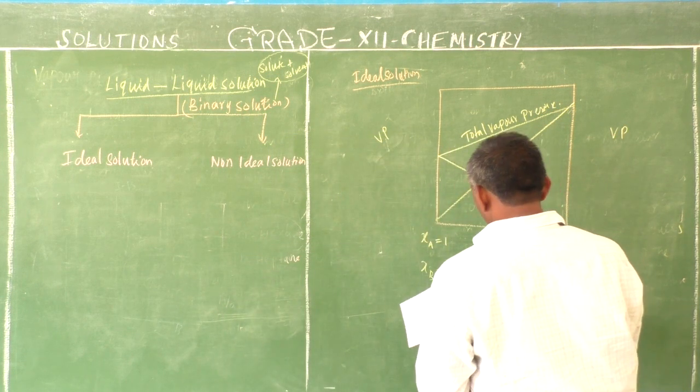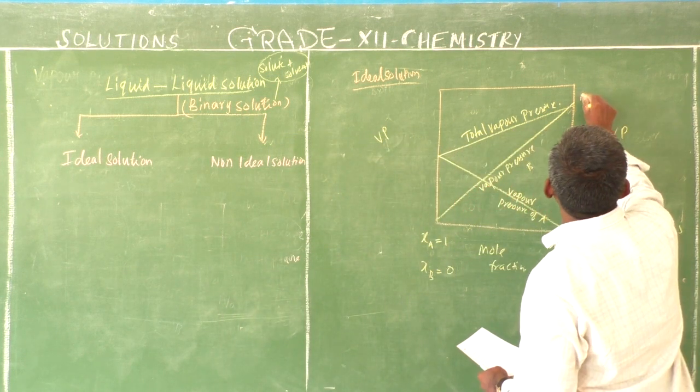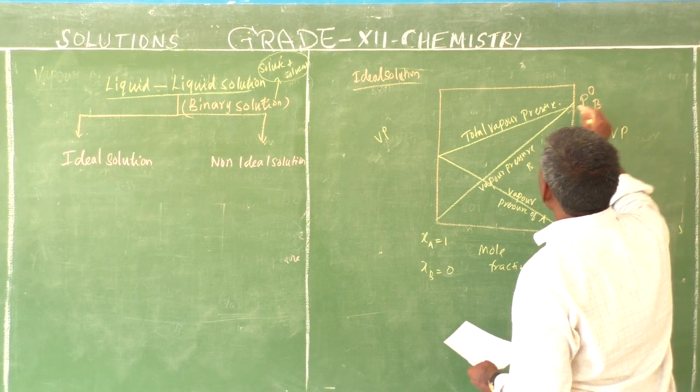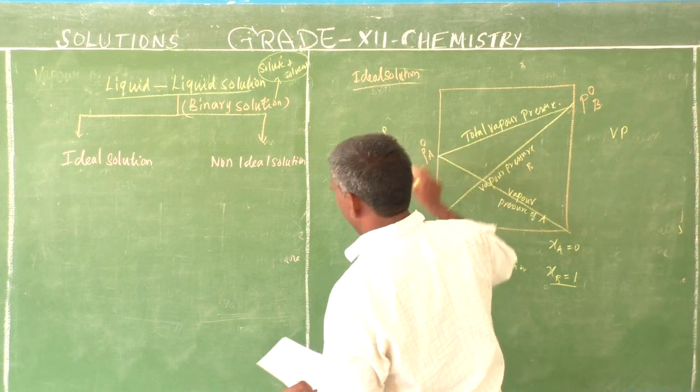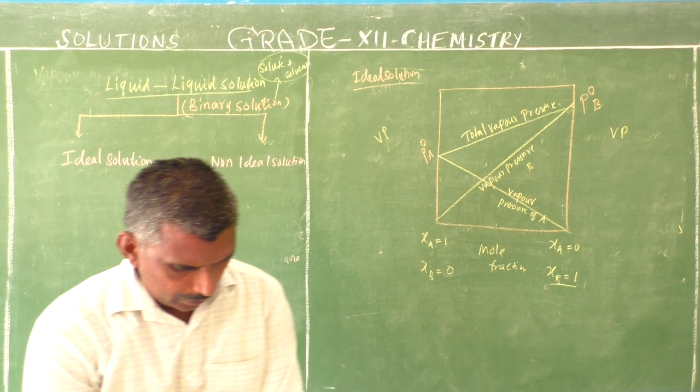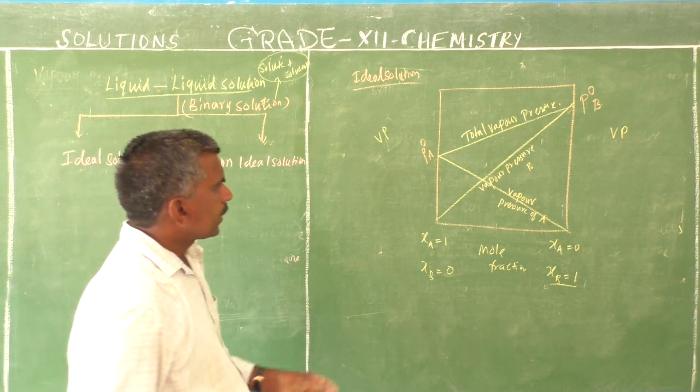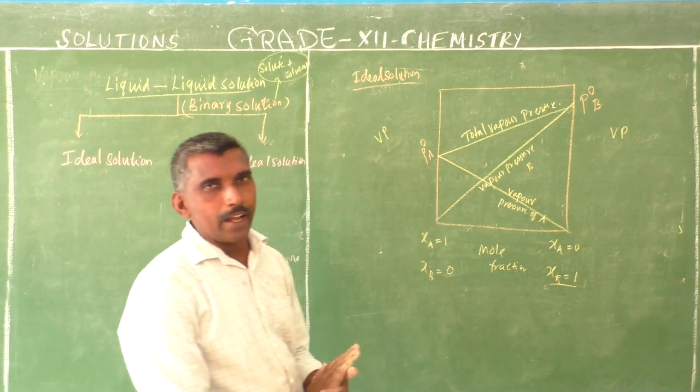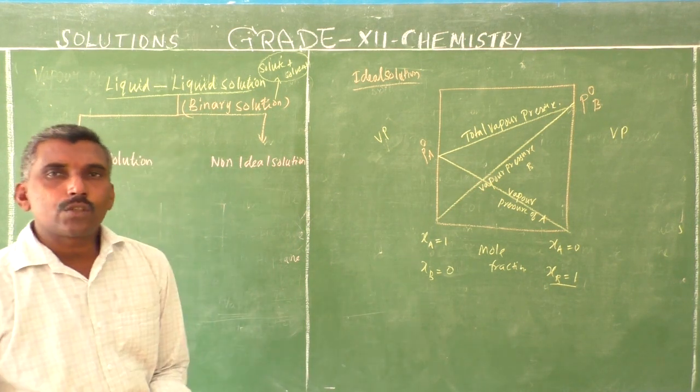This is the pure component A vapor pressure. Okay, this is an ideal solution graph.